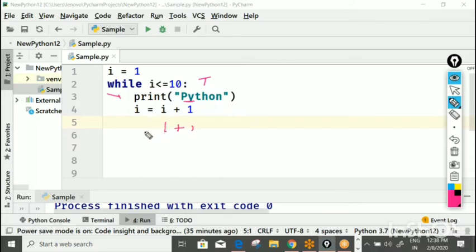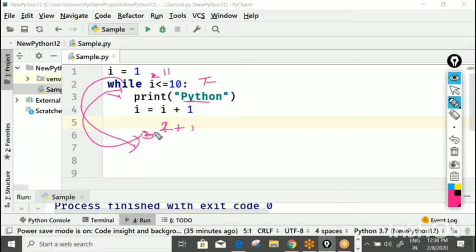1 plus 1, so the i value becomes how much? 2. The program checks whether 2 is less than 10. Condition true or false? True. Then print Python. i equals 2 plus 1, so the i value becomes 3. This process continues. At one point the i value becomes 11. Is 11 less than or equal to 10? Condition true or false? It will come out of the loop. In this way, you are printing the word Python 10 times on the screen. This is the simple program for demonstrating loops.